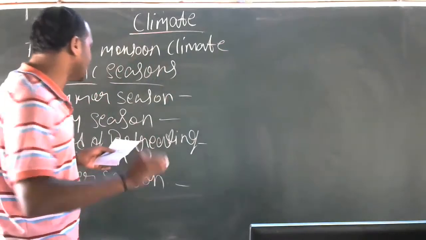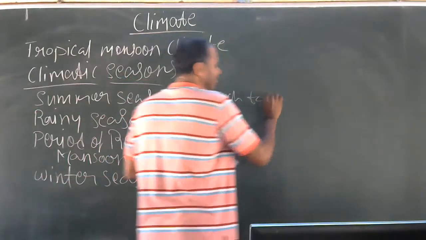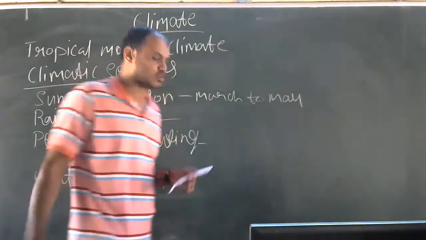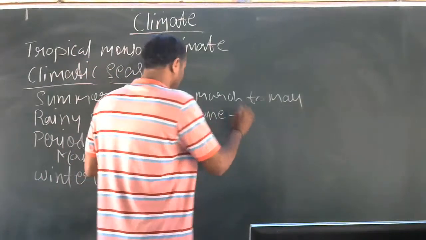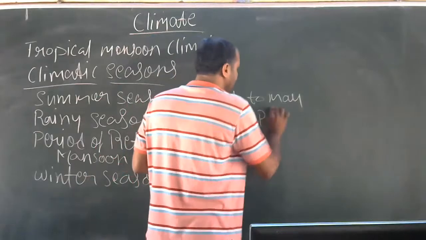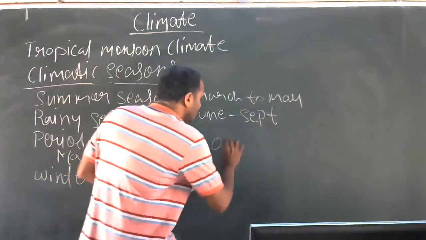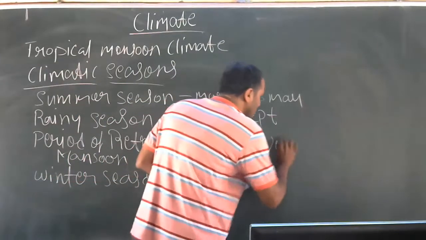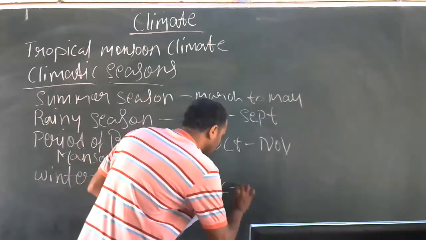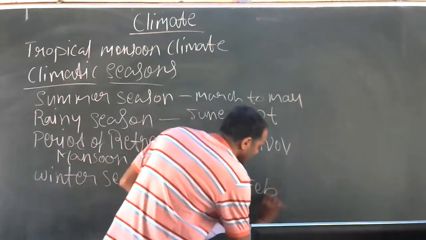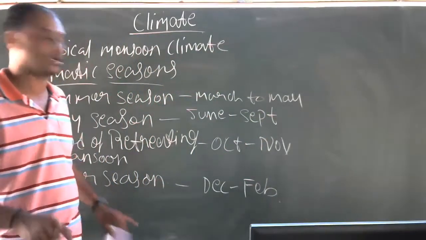So here, summer season, March to May. Next, rainy season, June to September. Retreating monsoon season, October to November. Winter season, December to February. Sorry, winter season, December to February.